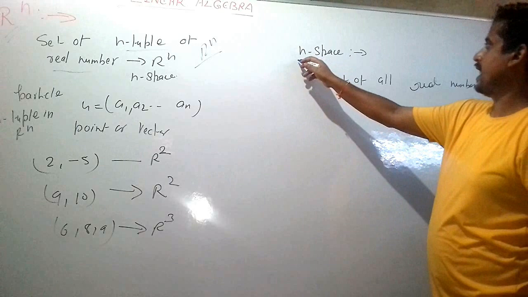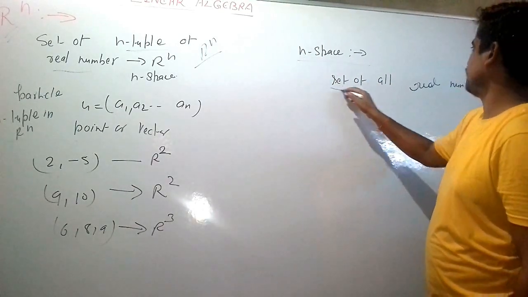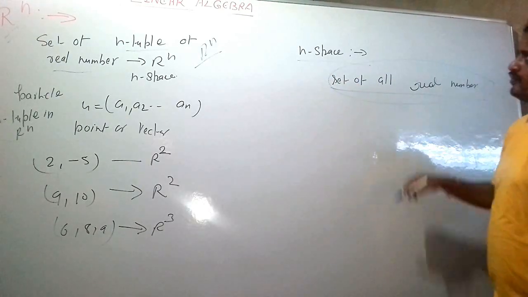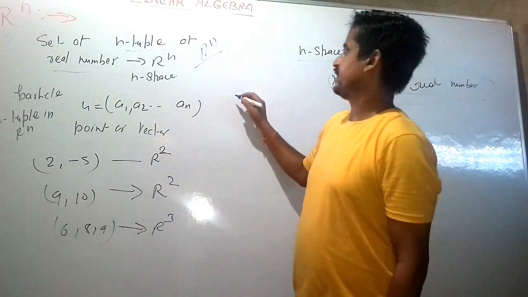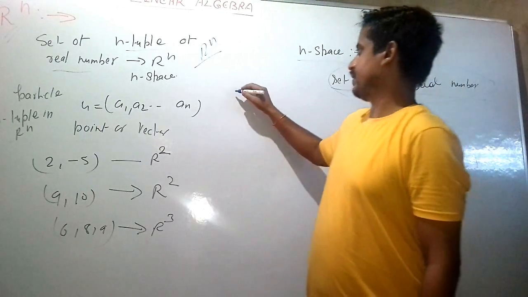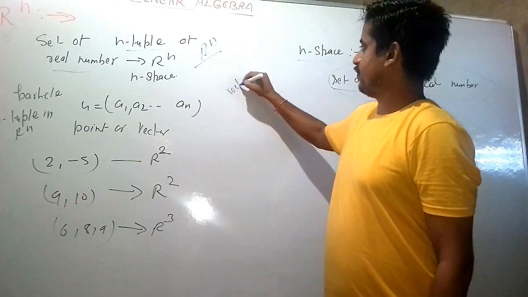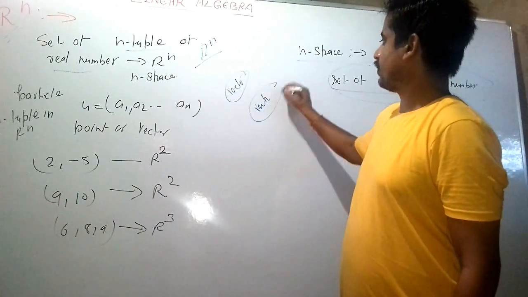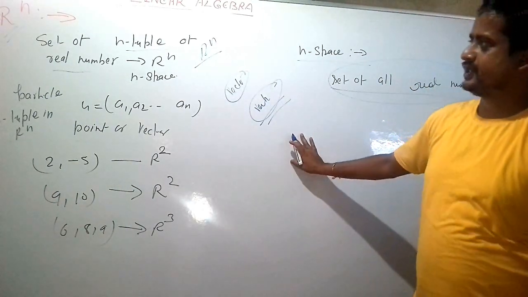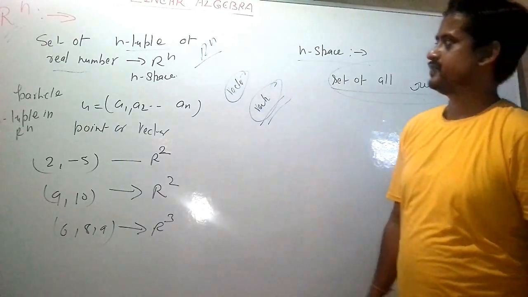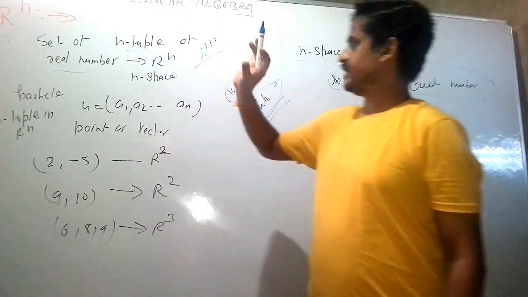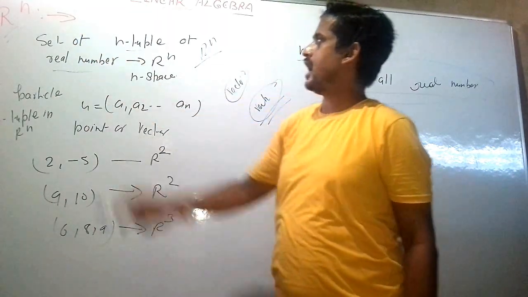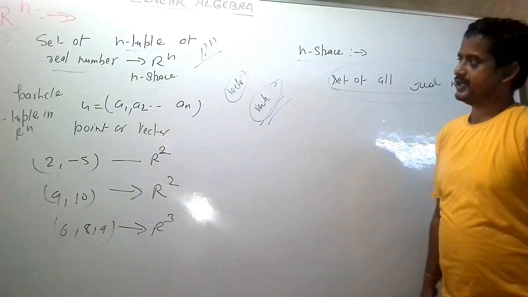And in n space, we say it is the set of all real numbers. Basically, linear algebra is always about the study of the behavior of vectors in the vector space. So this is the simple definition of the vector space. You can see the set of all real numbers Rn is a vector space.